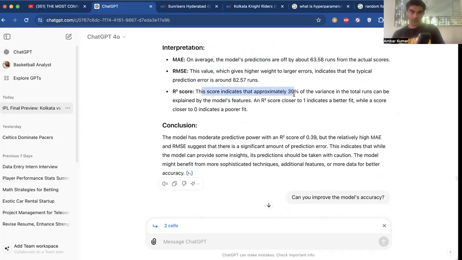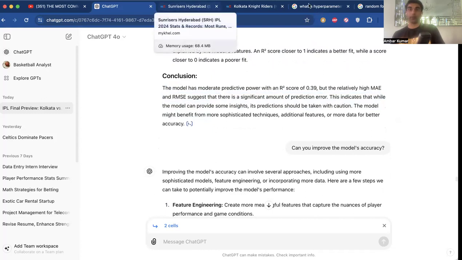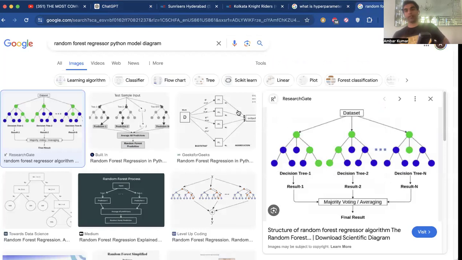The R squared value shows that approximately 39% of the variance in the total runs can be explained by the model's features. So we are actually able to increase our prediction accuracy from 39% to get a closer value to 1, if we can ask ChatGPT to do that. That can get us higher value on our sports data analytics and sports betting prediction value. Before we run into that, though, I wanted to give you guys a little bit of explanation on the technical components of what we're actually doing here, guys.